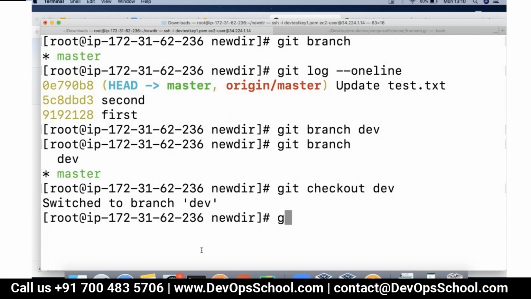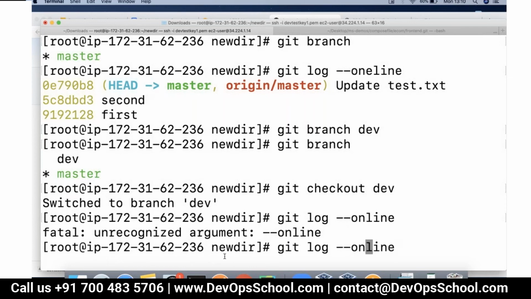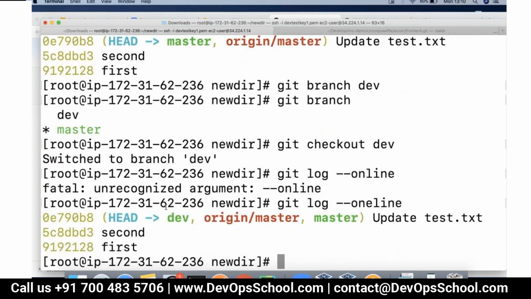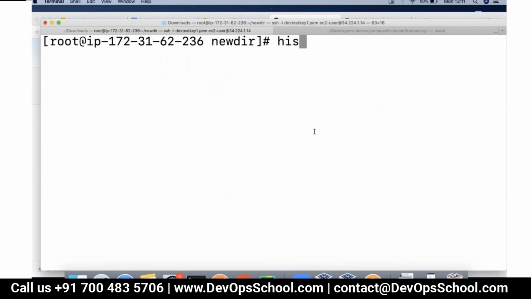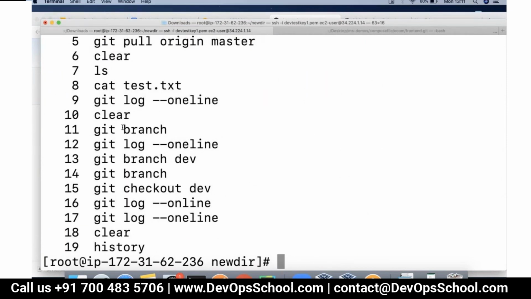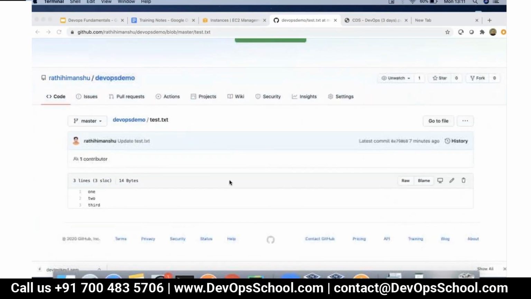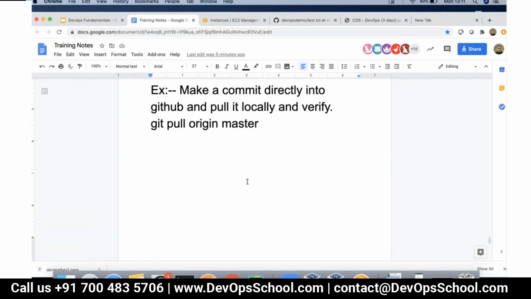You can see that. Git log, you can see all the commits which master had are also available with the dev. So this is how we can create a branch and switch to it. And then we are going to talk about different kinds of merging strategies and the real purpose of using the branches.